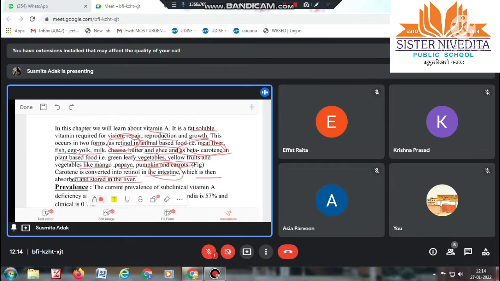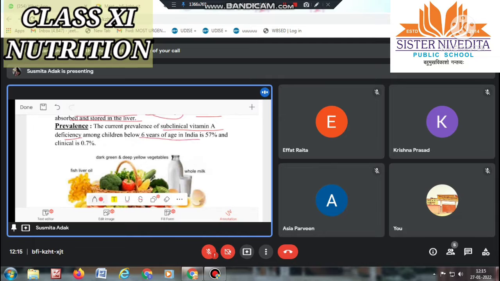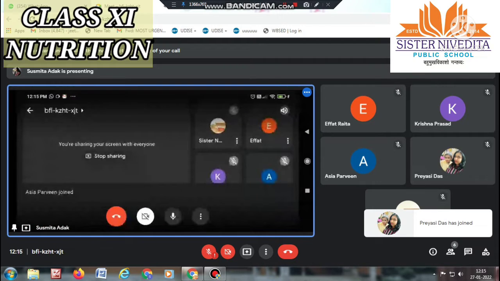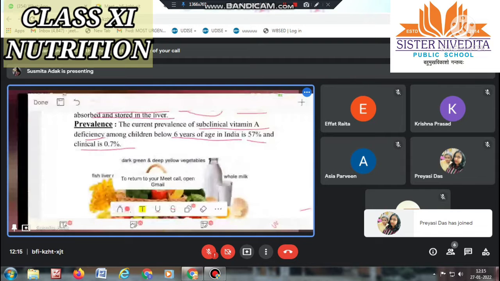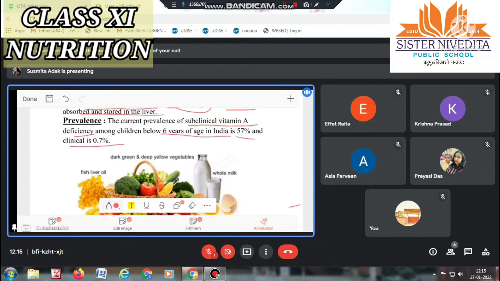Okay, next, prevalence. The current prevalence of subclinical vitamin A deficiency among children below 6 years of age in India is 57% and clinical is 0.7%. Means the current prevalence of subclinical vitamin A deficiency among children below 6 years of age in India is 57%, and clinical, among all the age groups, is 0.7%.